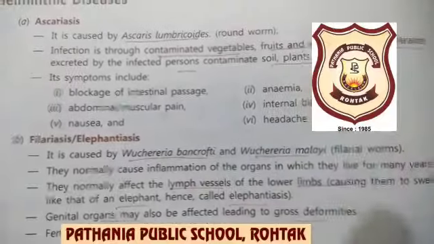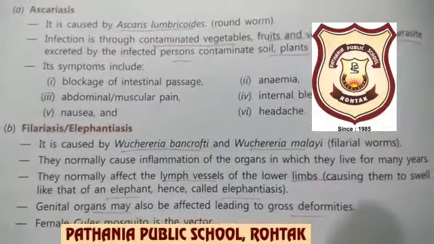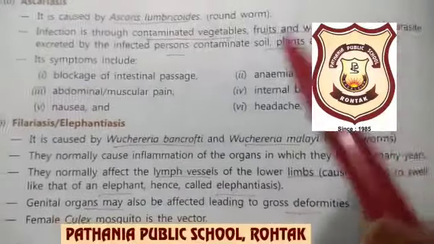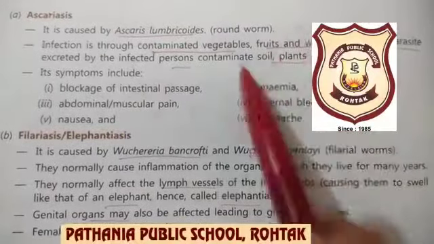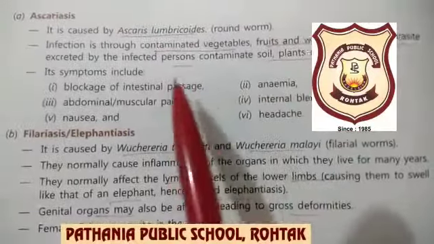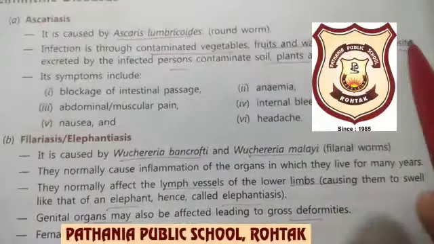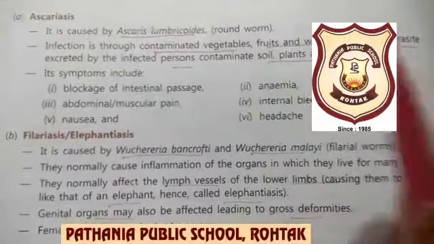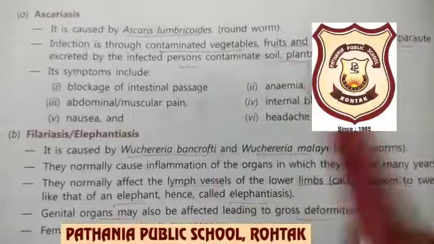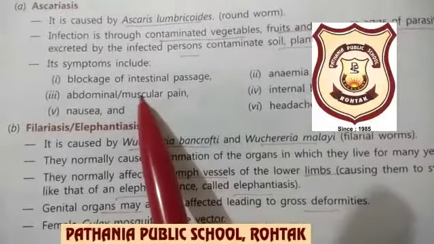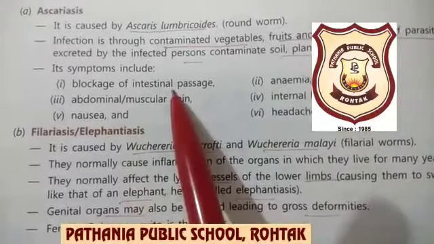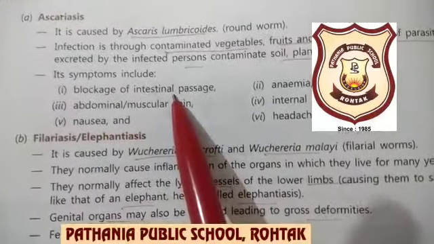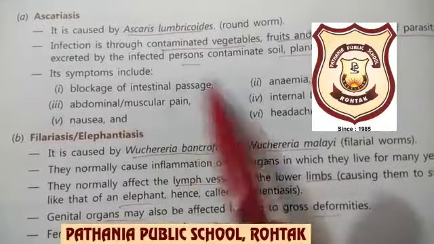And if farming is done in the same soil, the fruits and vegetables will also get contaminated, so that it enters through fruits, water and through the soil also. Symptoms are, as it enters through food and water, the digestive system will be affected by this organism. That is your intestinal passage.